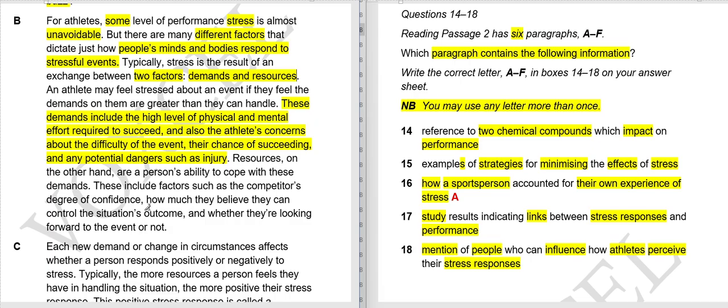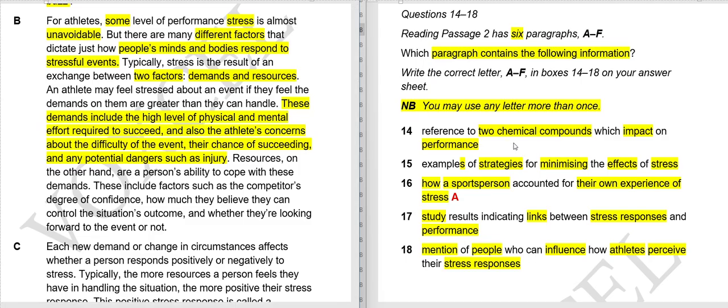Okay, time's up. So now let's read together: two chemical compounds which impact on performance. If you have marked this, then sorry, this is the wrong answer. Why? Because here they have mentioned two factors, not two chemical compounds. Many students will read "two", like there is something about plural here, two things are mentioned in the question, and two things are mentioned here, so they can mark the answer.